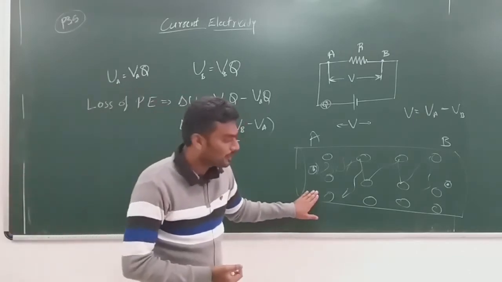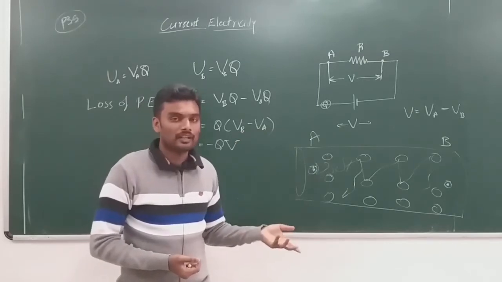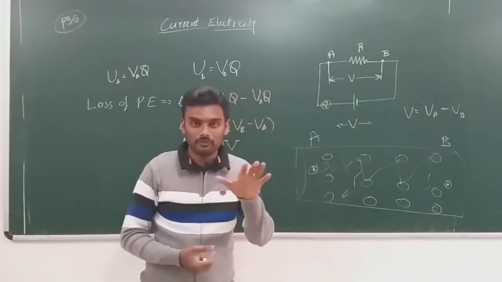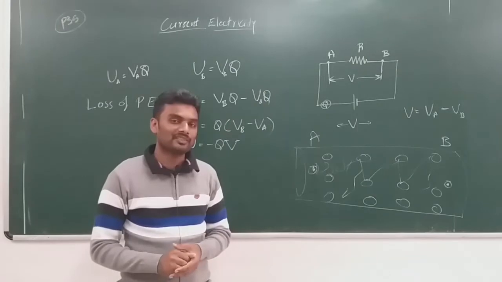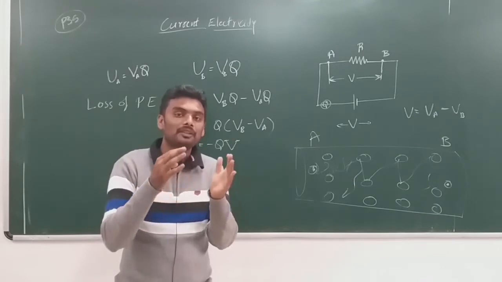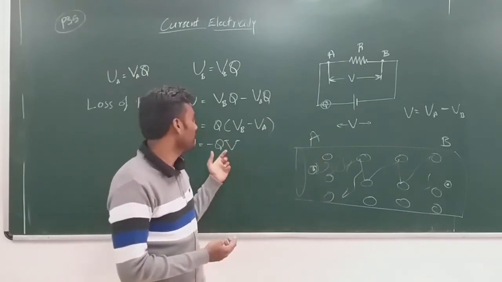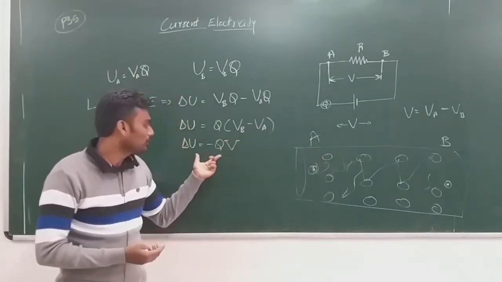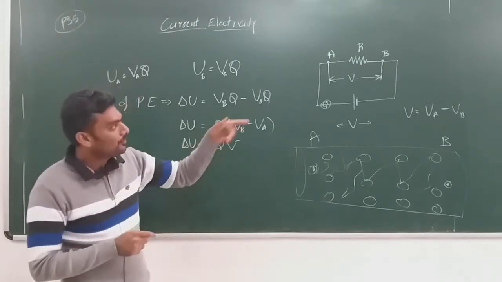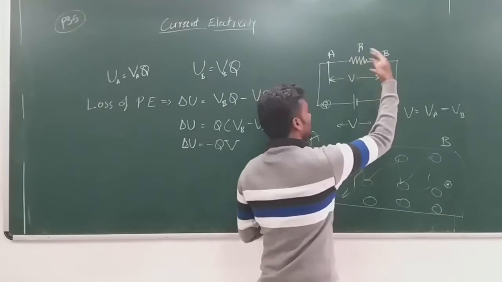Now come to this concept. The loss of potential energy obviously is not converted into kinetic energy, because the speed of the electrons, or the drift velocity of the charge, remains the same. So this much energy is spent in heating up the resistor here. This resistor will heat up due to the potential difference, due to the potential energy difference between the points A and B. So this much energy is given to the resistor to heat itself.